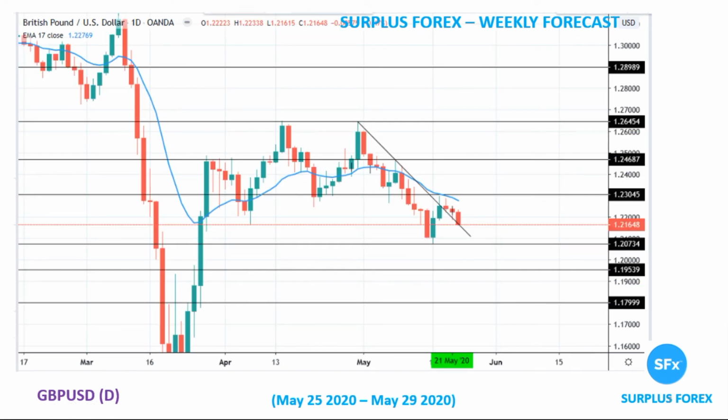For GBPUSD, the British Pound USD pair, on a daily time frame, as of now it's falling. I expect it to fall further. Last week we could not trade GBPUSD. It remained hovering there. So as of now it's sitting at 121.64 on the daily time frame. It's below EMA 17 and trending down. It might rise close to 123.04 and fall back again.